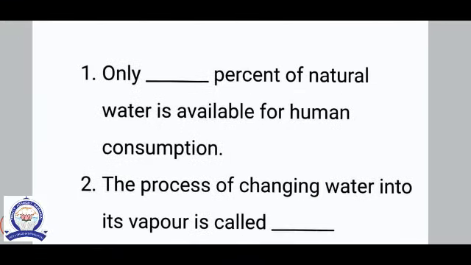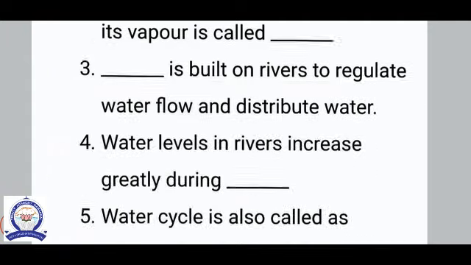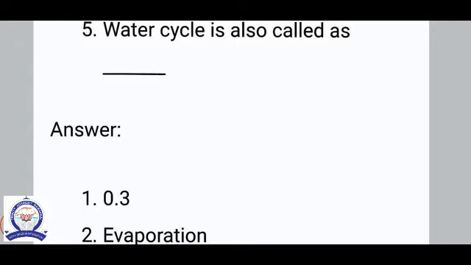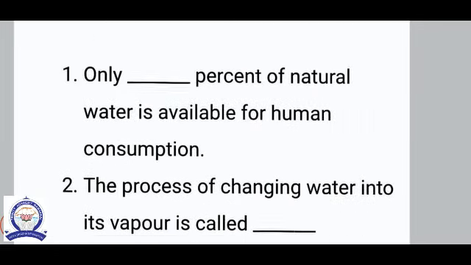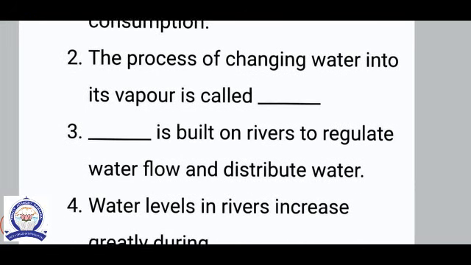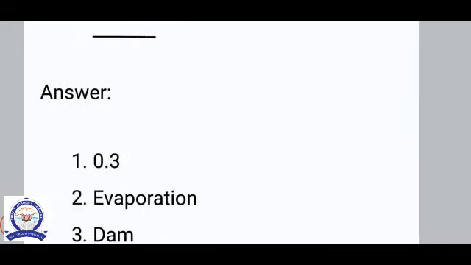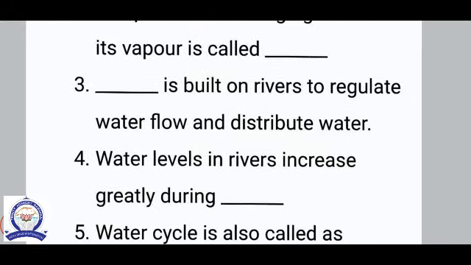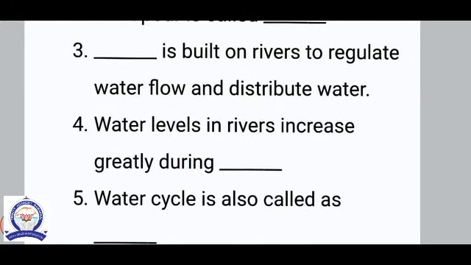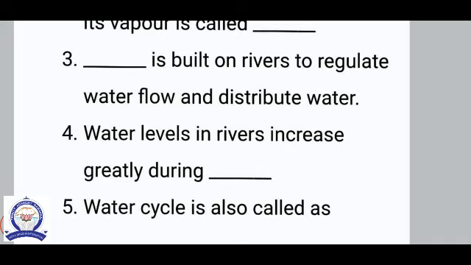Next Roman 2, fill in the blanks. Only dash percent of natural water is available for human consumption. The correct answer is 0.3 percent of natural water is available for human consumption. Second question, the process of changing water into its vapor is called evaporation. Third one, dash is built on rivers to regulate water flow and distribute water. The correct answer is dam. Dam is built on rivers to regulate water flow and distribute water.